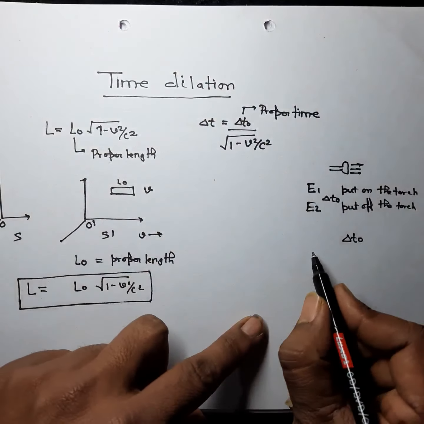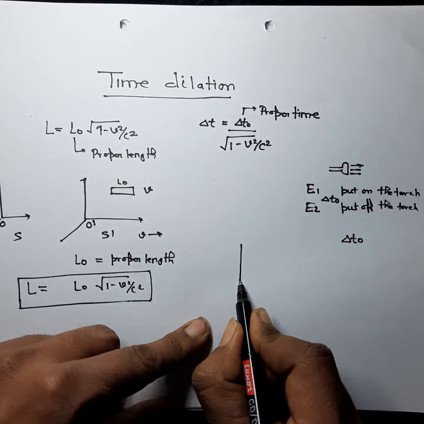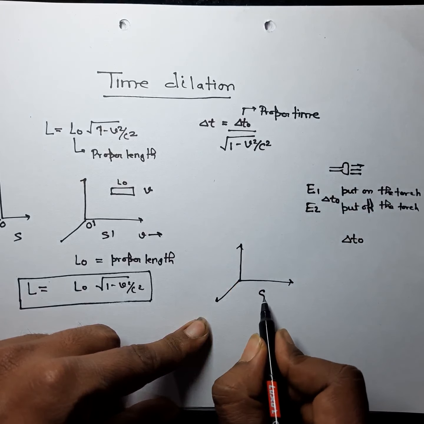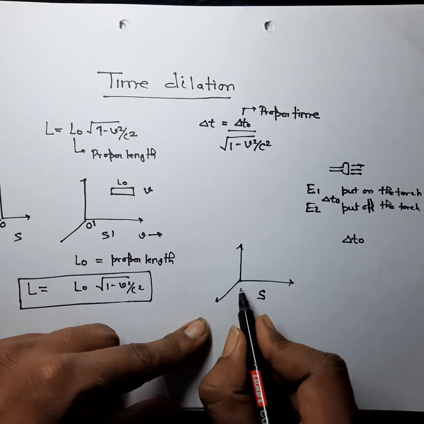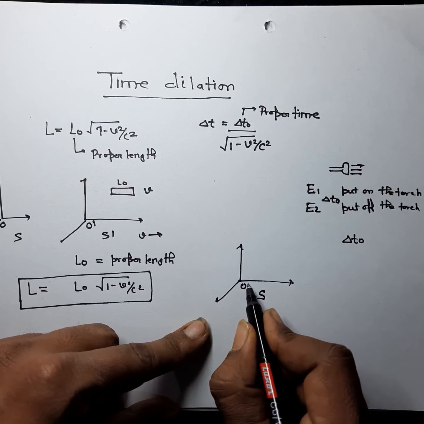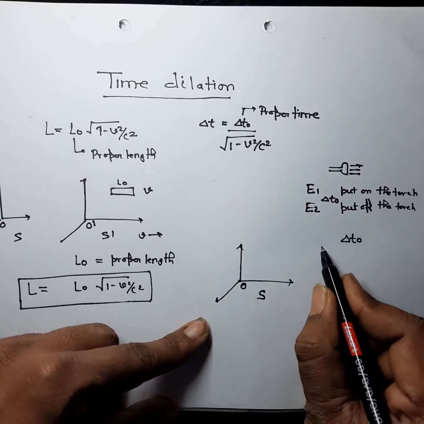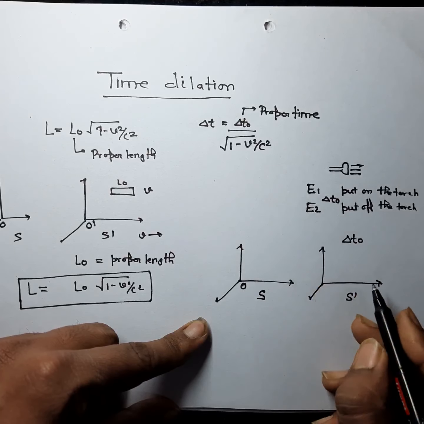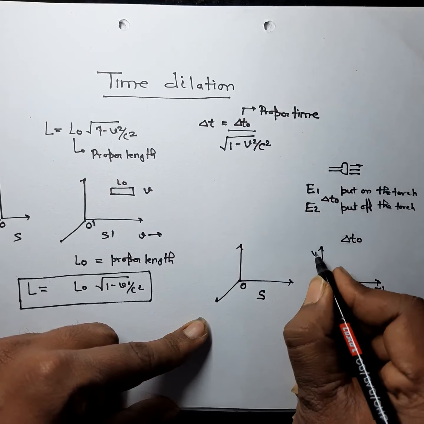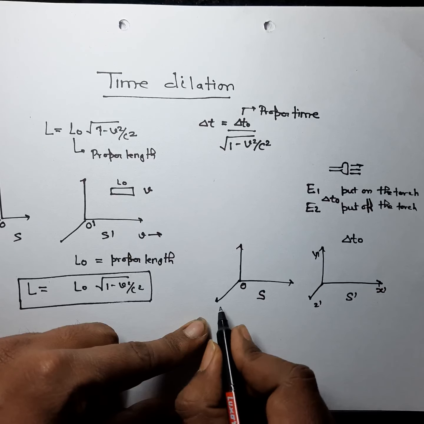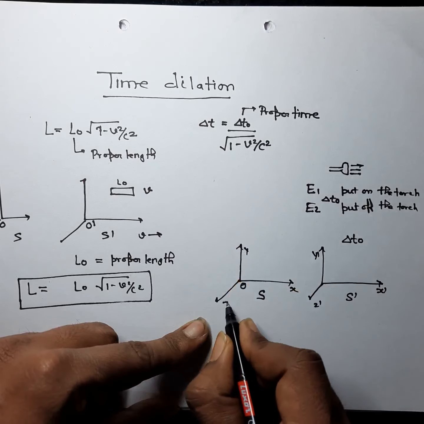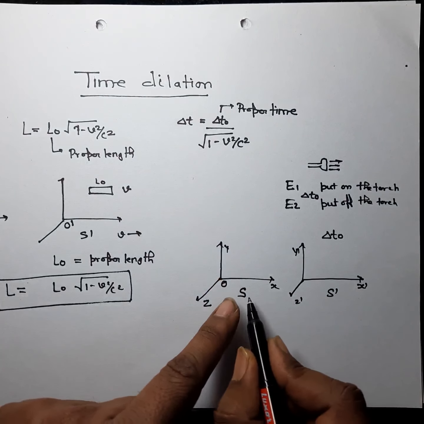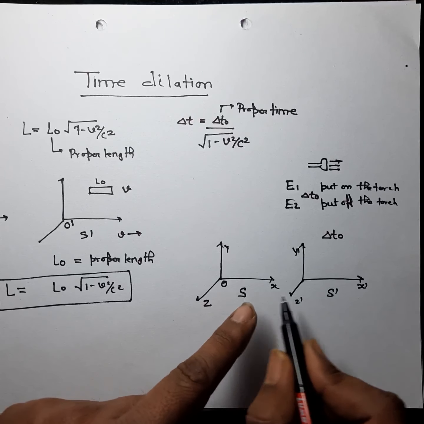Let's again draw the frames of reference. Suppose this is S, as we already considered, and this is our observer O, and there is another frame of reference S dash. This is X dash, Y dash and Z dash, and this is X, Y and Z. So there are two frames of reference, S and S dash.